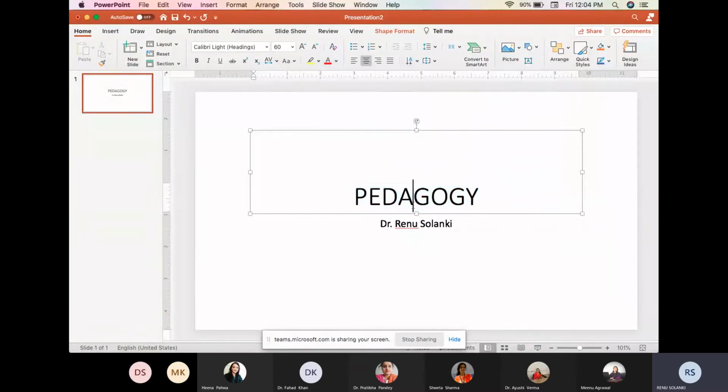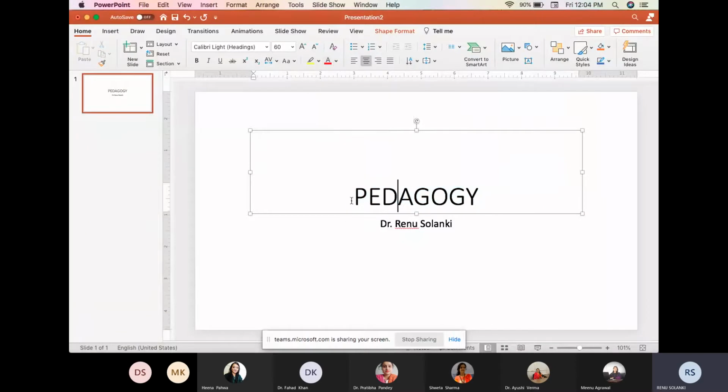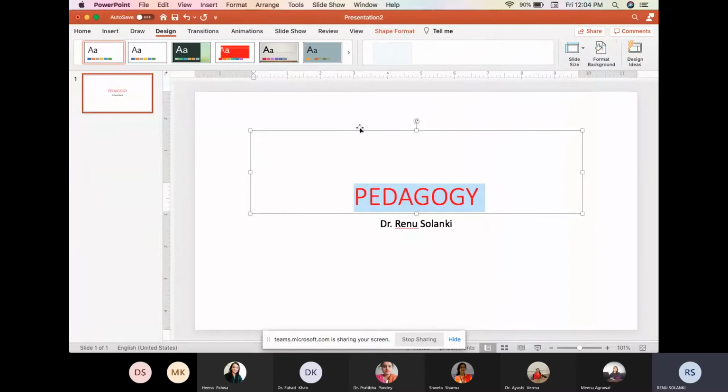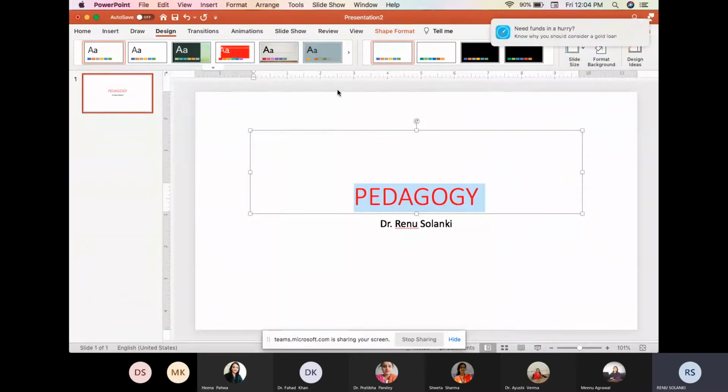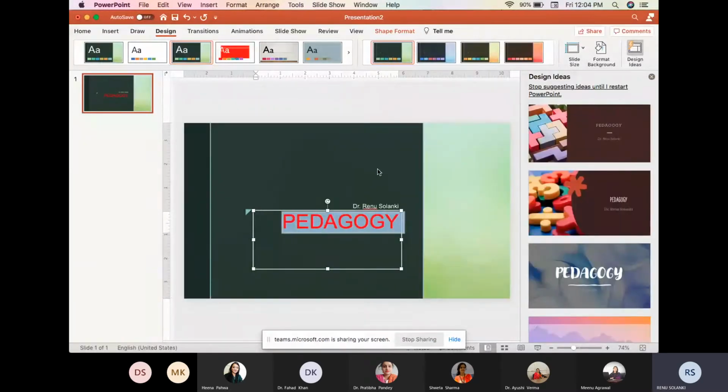For example, this is black and I want to change it to red. So I will select the text and then choose the color. It will change the color of the text. First of all, we should select the design, and if I go to the design, these options will come in the PowerPoint. I can click on this one and choose the design which I want. But in the latest versions of Microsoft PowerPoint, PowerPoint itself will suggest some designs, as we can see on the right hand side.